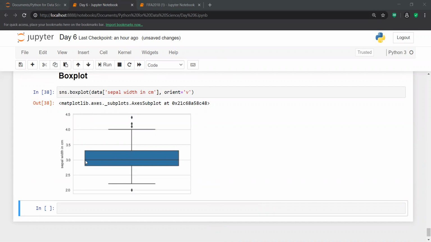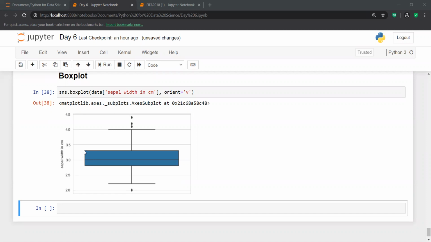So this particular line shows you the median of this data set. The median of this sepal width is basically 3.